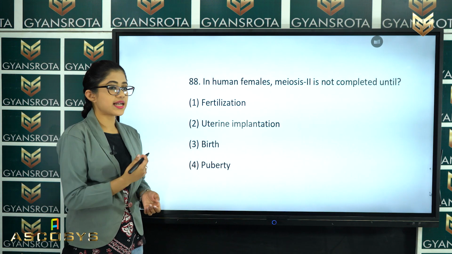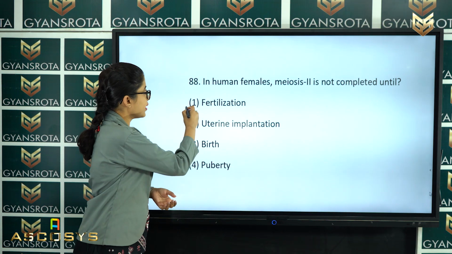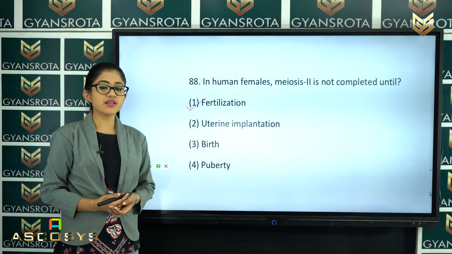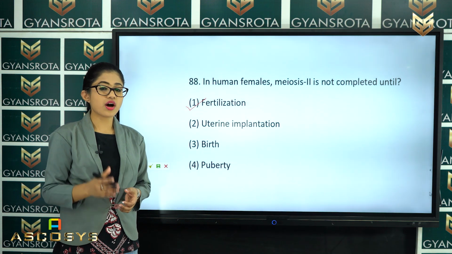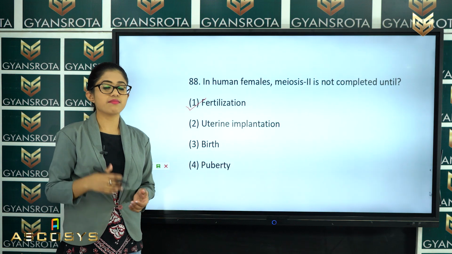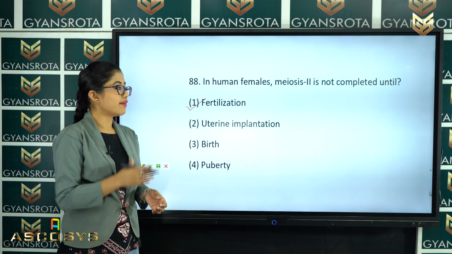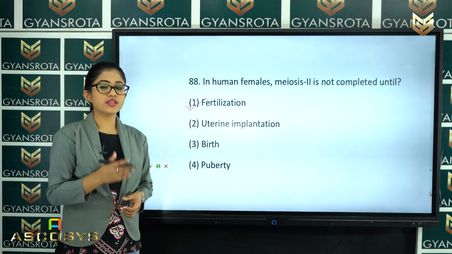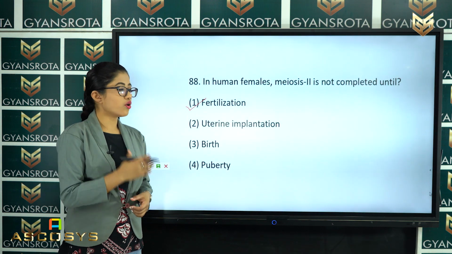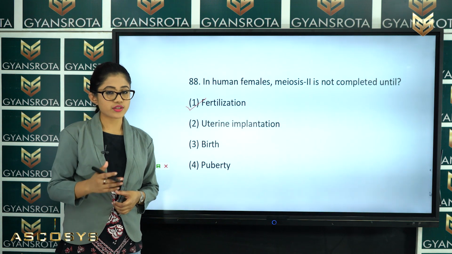So, what is the correct answer of this? That is option number 1, which is fertilization. In humans, meiosis II is not completed until the fertilization process. While discussing the menstrual cycle and also the female reproductive system, we have discussed this, right? So, this is the correct answer. You can refer to the video on oogenesis to know the details and concept of this question. Now, let us move on to the next question.